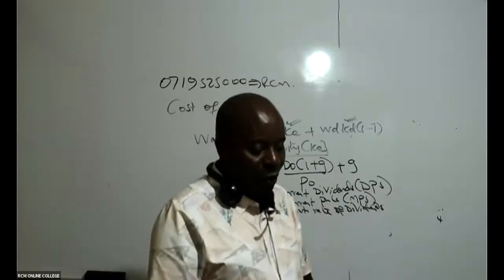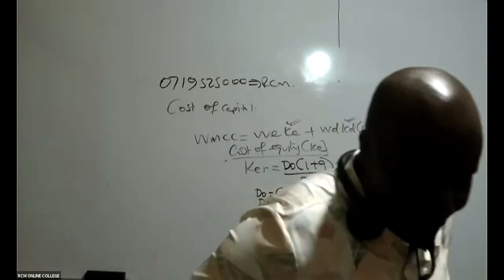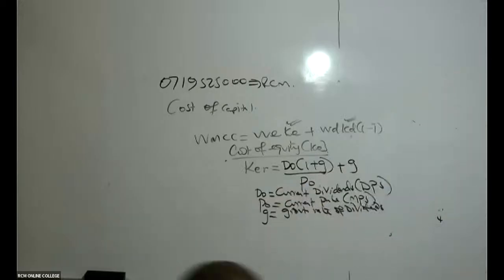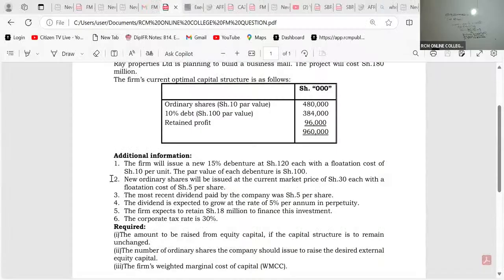Is there somebody who is able to see the current dividends? Anybody who is able to see the current dividends, ladies and gentlemen? Thank you so much. Dividend discounting model. I love that, Caroline. That's very good. So, ladies and gentlemen, what do we have here? We are told here in note number 2, the new ordinary shares will be issued at the current market price of 30. So that 30 stands for what?